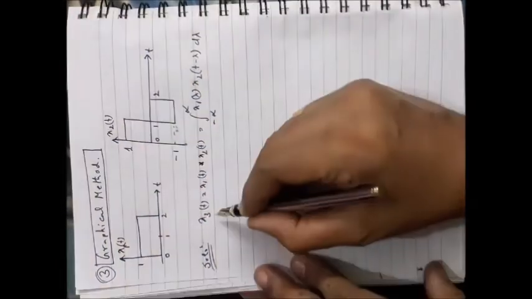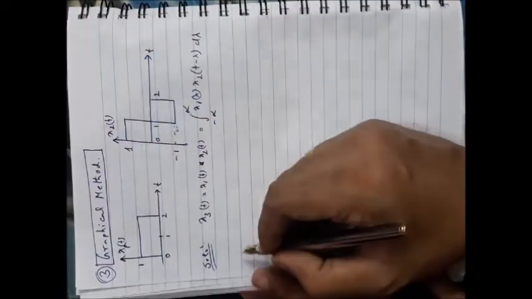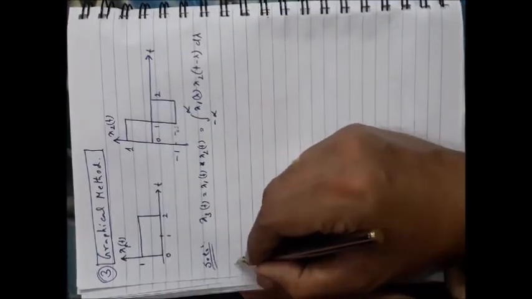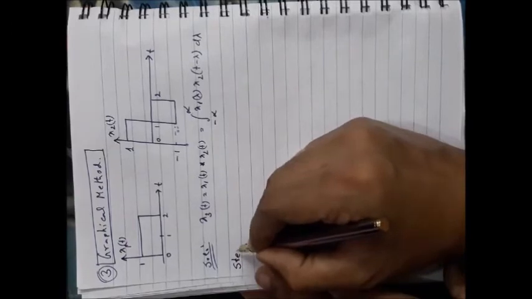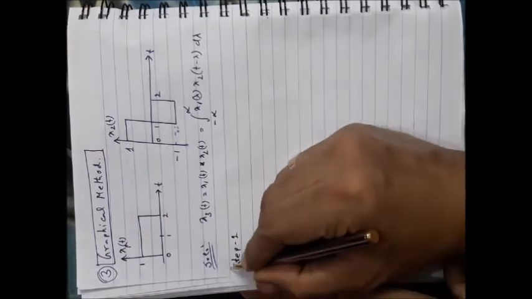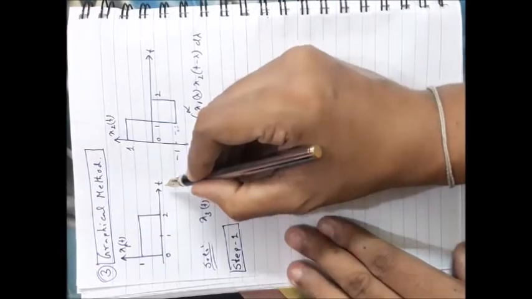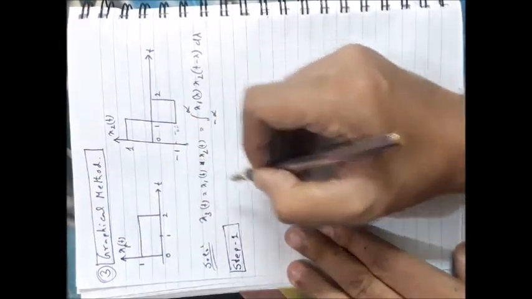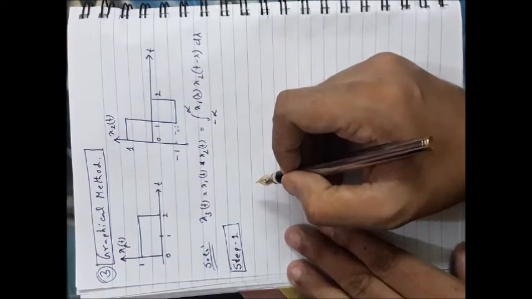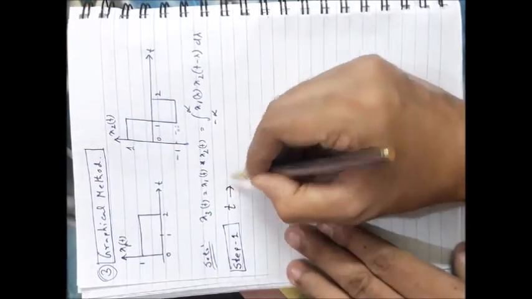What are the steps? This is the analytical formula of the convolution. Step 1, what you have to do? You have to first change the t variable into lambda.